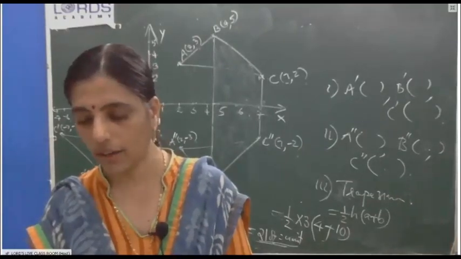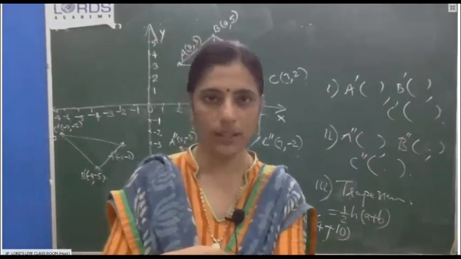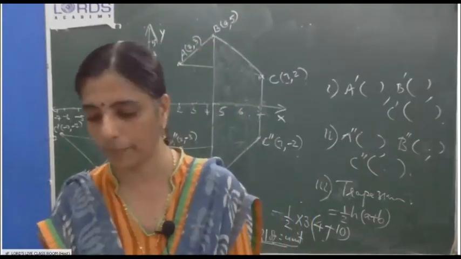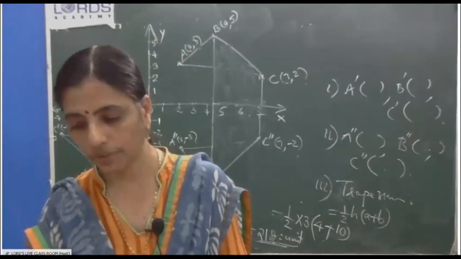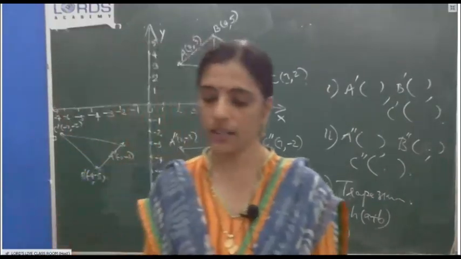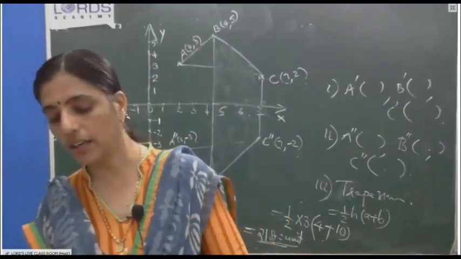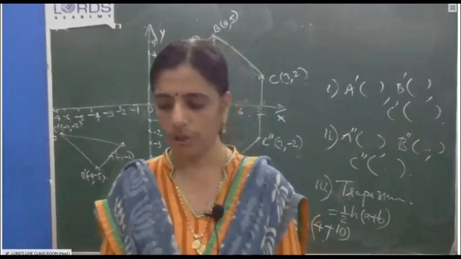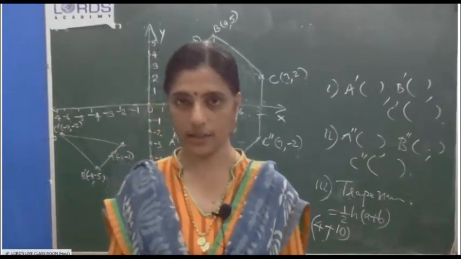12B, question number 9, plot the points. I told, in your graph, here they told 1 centimeter as 1 unit. If you are using that big one, you have to cut the boxes again. But we are using our paper. A dash is the image of A when reflected in the x-axis. Write down the points plotted by reflection. You will do the first, second, third, fourth subdivisions. In the fifth subdivision they are asking, name two invariant points under reflection in the x-axis. For that we don't want this graph and all. Do you know? Can you tell any two invariant points under reflection in the x-axis?